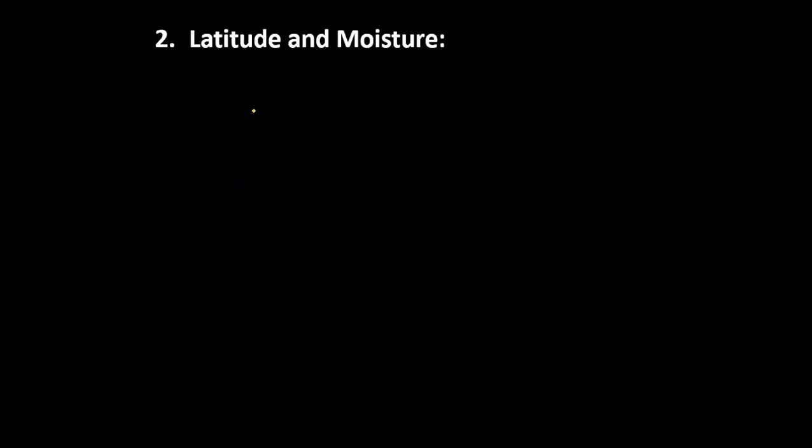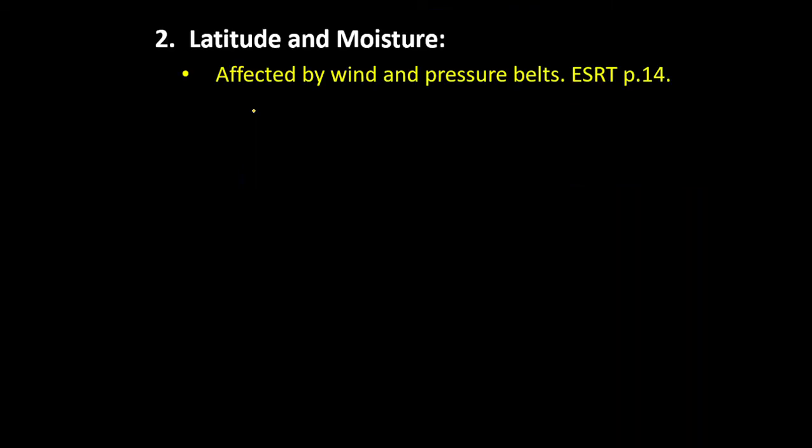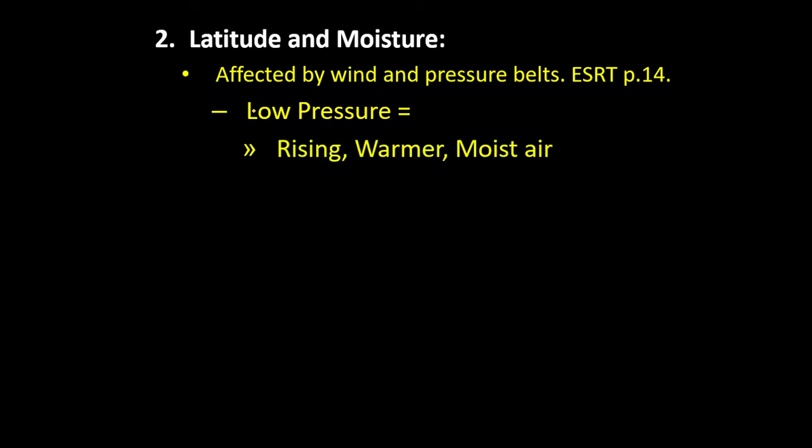Next, latitude and moisture. These are affected by the wind and pressure belts that are on page 14 of your reference tables. We actually took a look at these already. So low pressure, what do we know about low pressure? Well, low pressure, we have rising, warmer, and moist air. Where do we see that? If we jump to our reference tables, page 14, here is a wet region, and we know that the air is going to be going up. Wet means that it's moist, and we know that the equator is going to be warm.